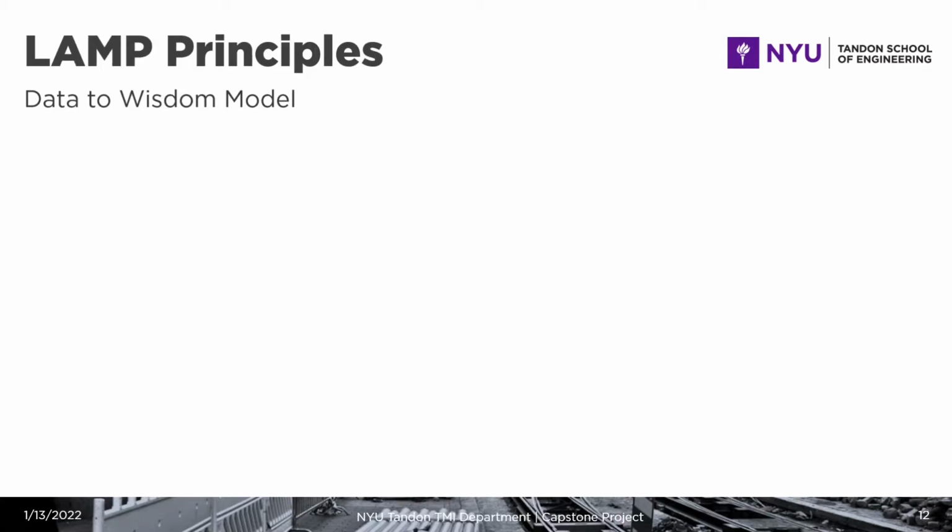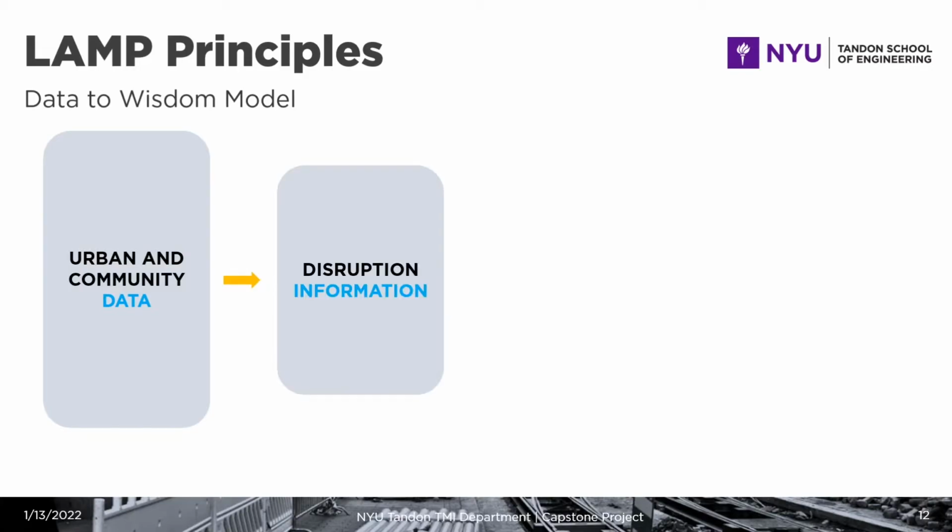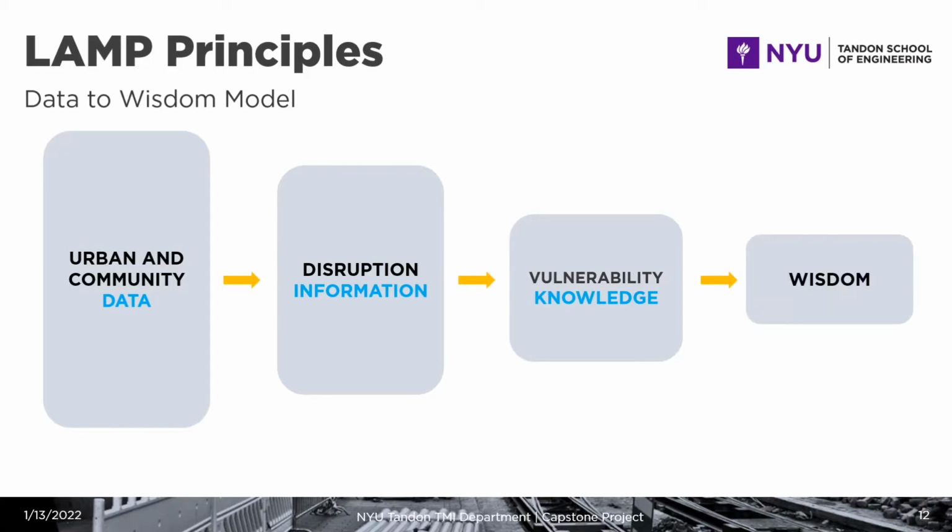This brings us to the LAMP principles, which are the guiding principles of this methodology and the way that we are addressing the need to know more about how disruptions are presented, how disruptions are connected, and how they can be prevented. The first of these principles is the data to wisdom model, and this refers to the way that we currently are gathering urban and community data that is going to be processed and connected to create information about the different disruptions that are happening in the city, and then is given context to understand vulnerability within these disruptions to finally reach wisdom about how to address them.